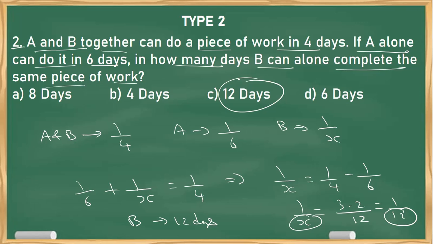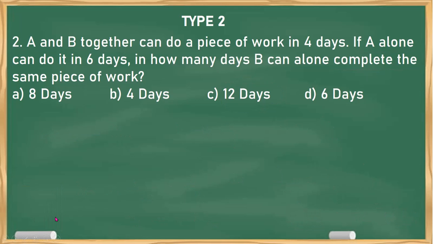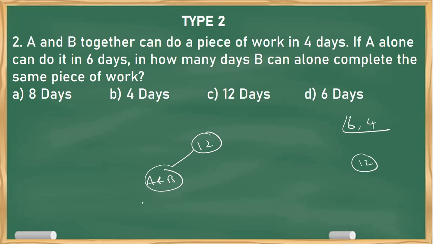Here, let me try the chocolate method. So 6, 4, LCM 12. So 12 is my target. A and B eat 12 chocolates in 4 days. So how many per day? 3 per day.